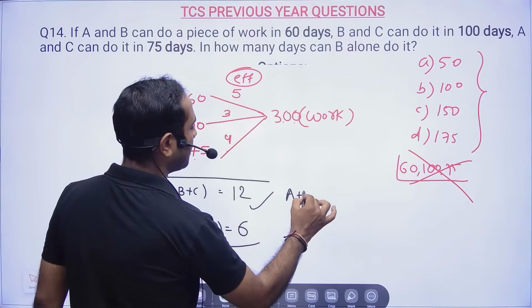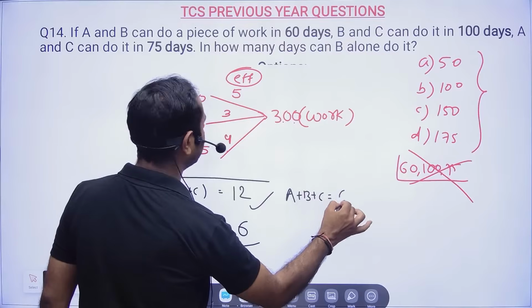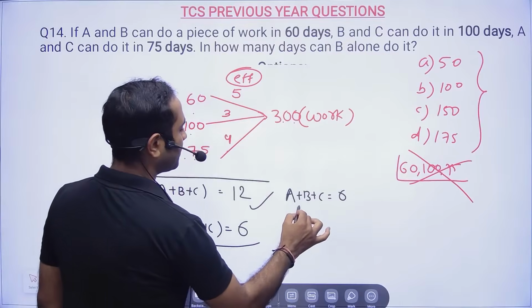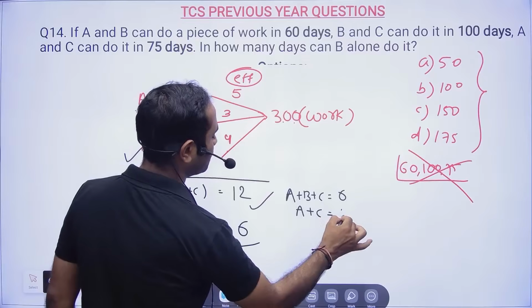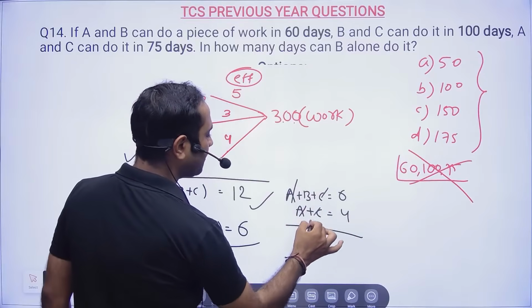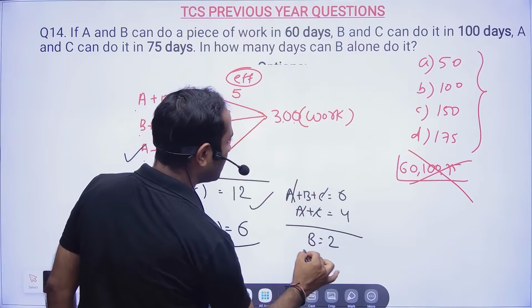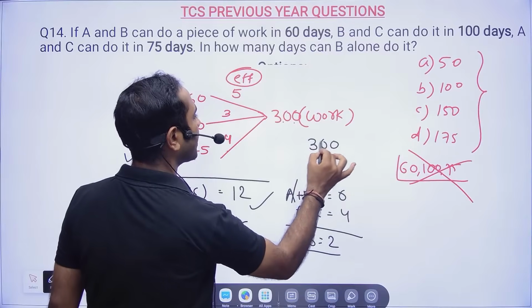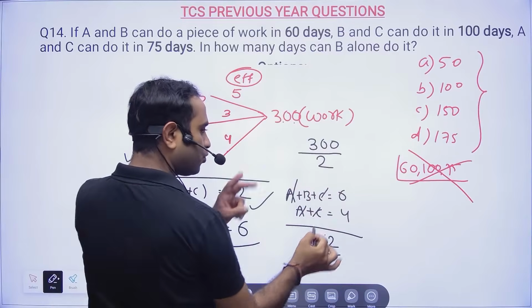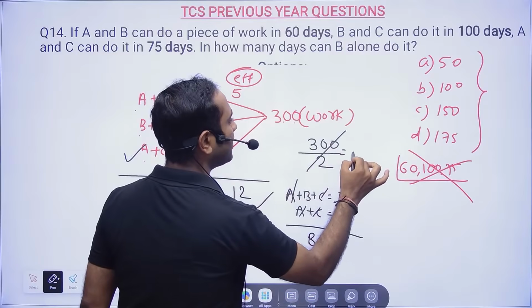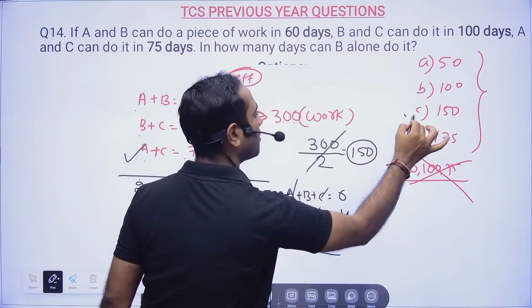Now here A plus B plus C efficiency is 6 and A plus C efficiency is 4. So B efficiency finally I will get is 2. Now total work is 300 and B can do 2 work in a day. So B will take 150 days to complete the work.